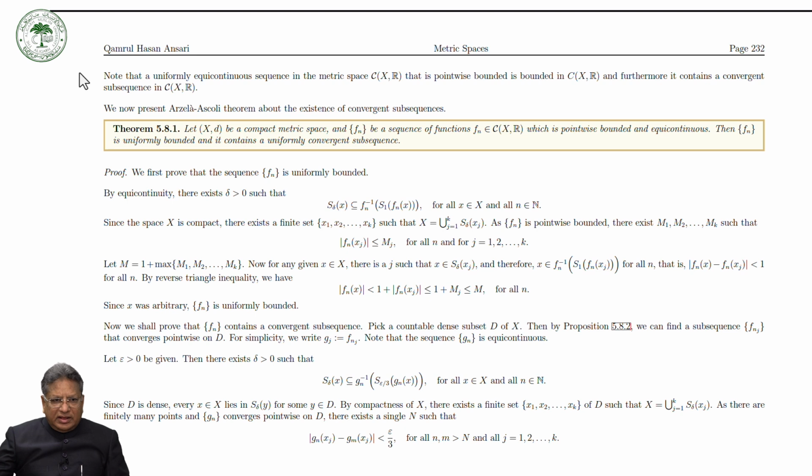Then the Fn is uniformly bounded and it contains a uniformly convergent subsequence.